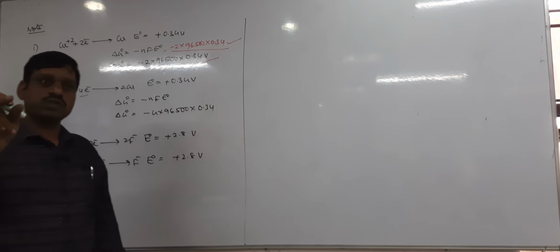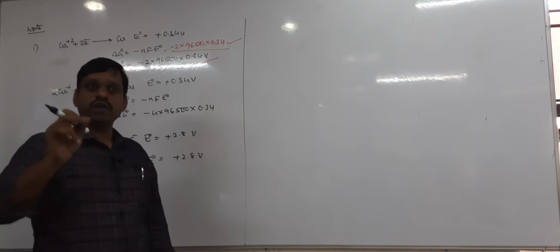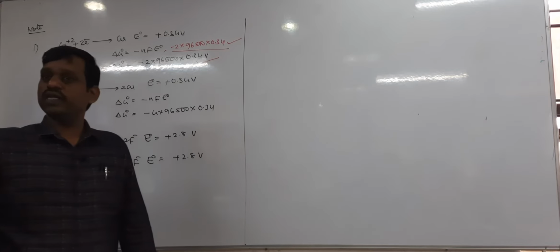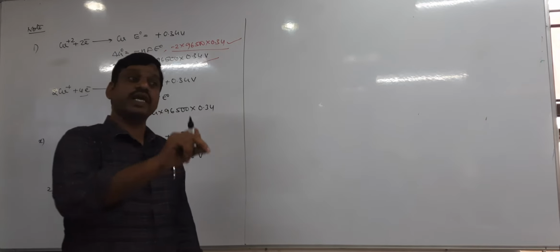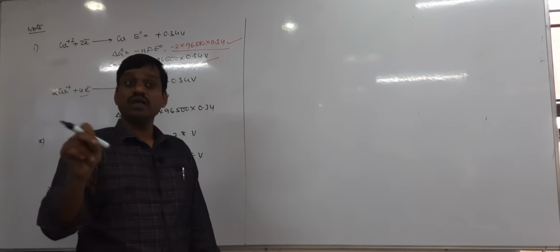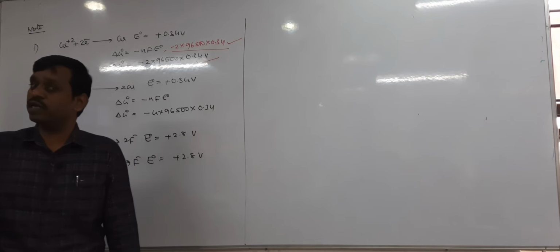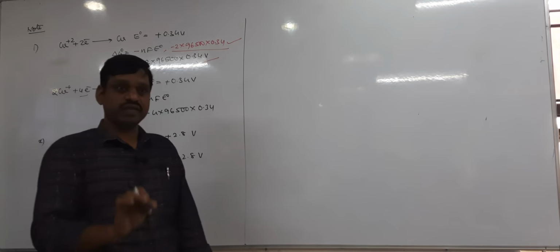So Cu plus 1 to plus something given. There we have taken delta G equal to delta G1 minus delta G2, no. That means delta G values can be added, can be subtracted directly, but EMF values and SRP values cannot be added, cannot be subtracted. That is the meaning.